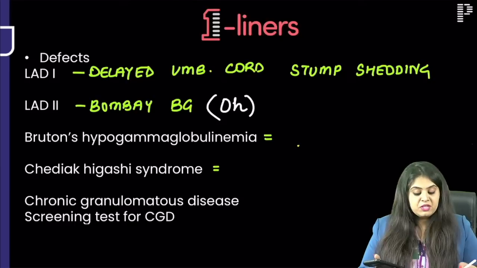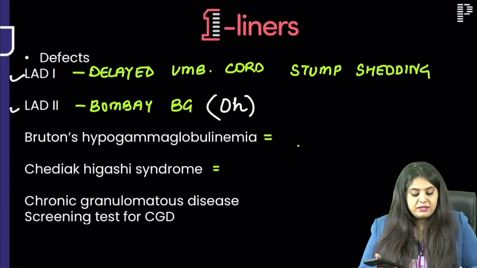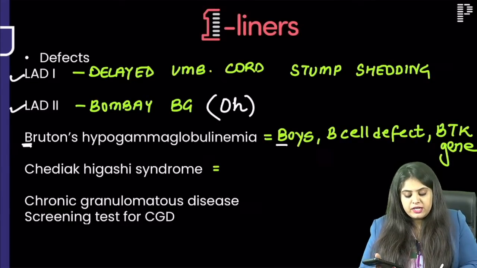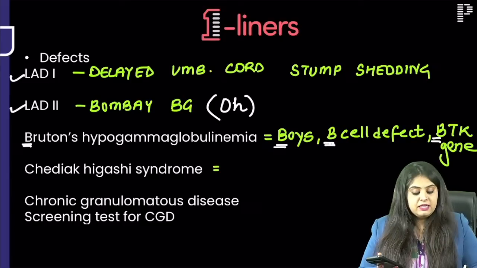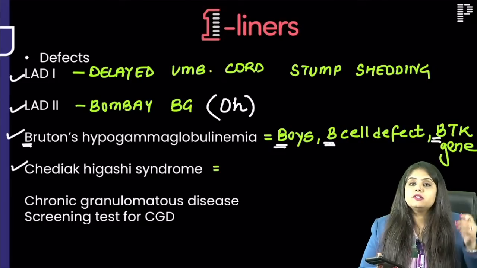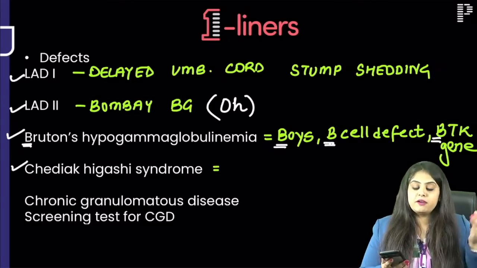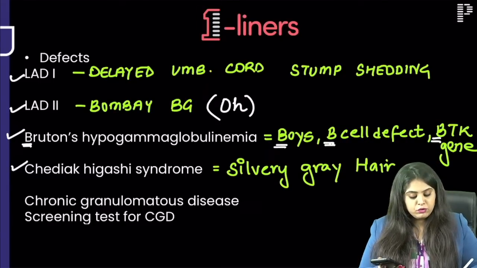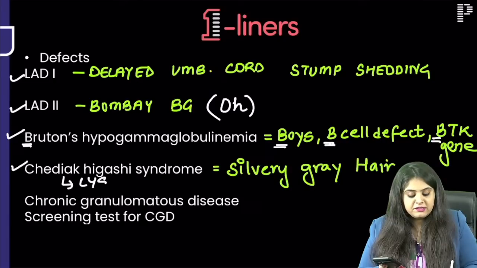That doesn't happen. Talking about Bruton's, the next one, BBB. So this is going to be seen more commonly in which gender? In boys. Which cell problem is it? It's a B cell problem, and it is going to be BTK gene defect. Coming to Chediak-Higashi, what is that classical hair color that all of you have to know? It is going to be the silvery gray hair that these kids have, and for those who are recalling, I can see some answers. It is the LYST gene defect that happens.